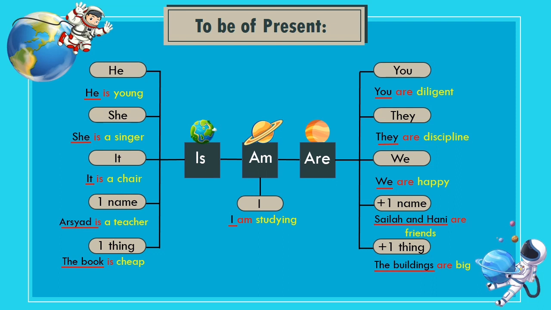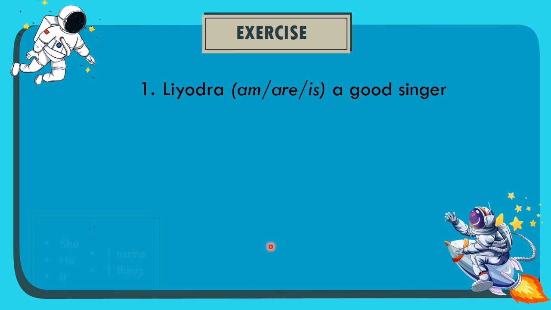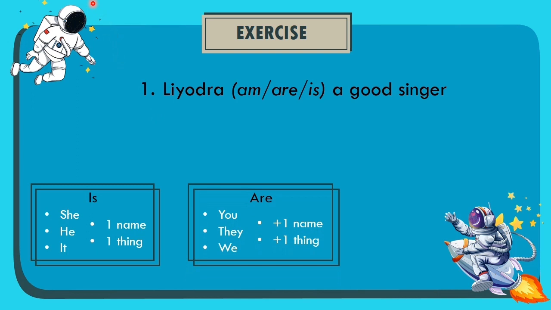After discussing a few things, let's exercise again. For the first question, Deodra is a good singer. Here we are asked to choose whether the sentence uses am, are, or is. Do you still remember the material earlier, guys? To be "is" is used when the subject is she, he, it, one name, one thing. Then to be "are" is used if the subject is you, they, we, more than one name, more than one thing. And to be "am" is only used when the subject is I.